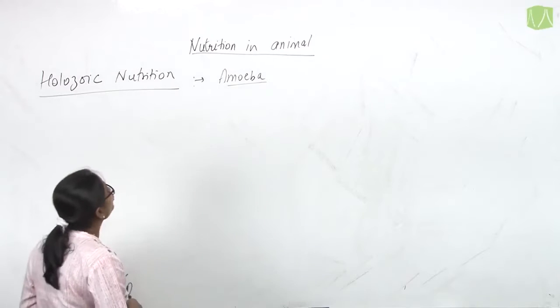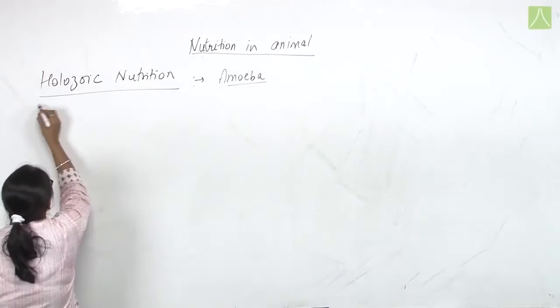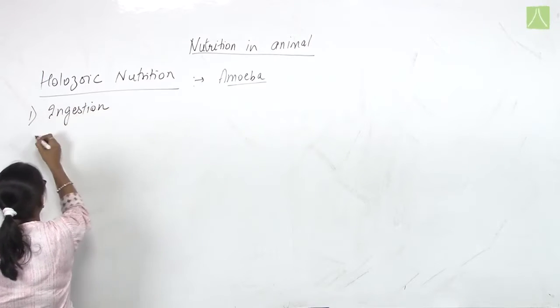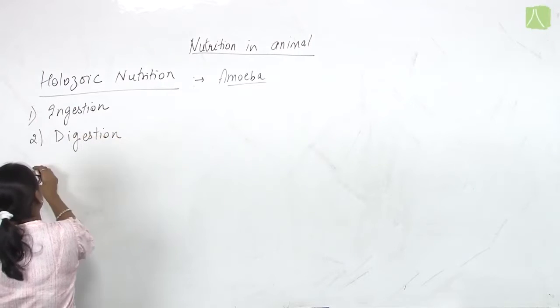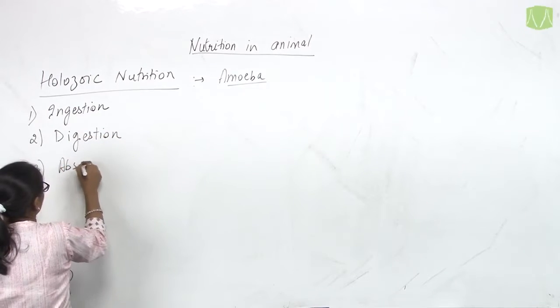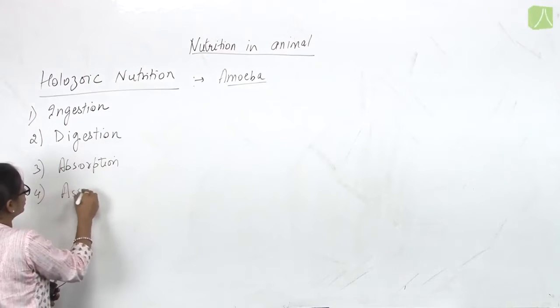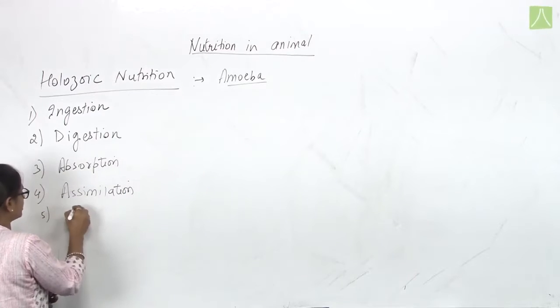Holozoic nutrition, as followed by amoeba, includes several steps: ingestion, digestion, absorption, assimilation and egestion.